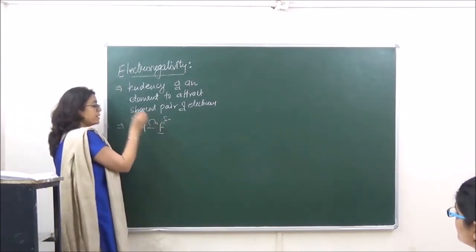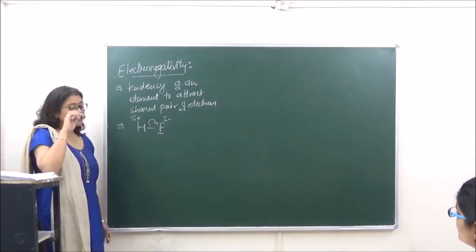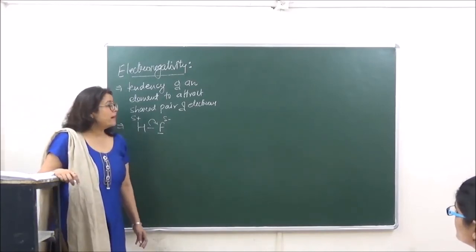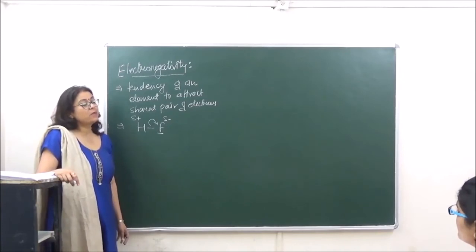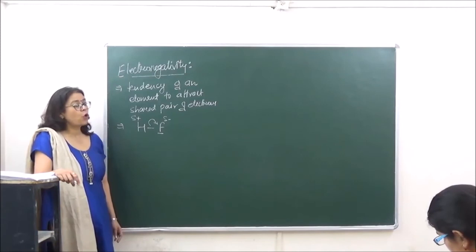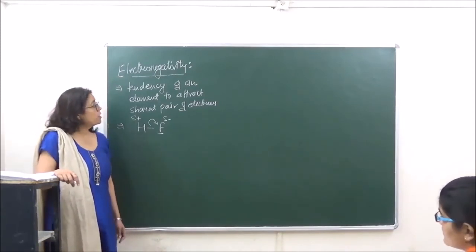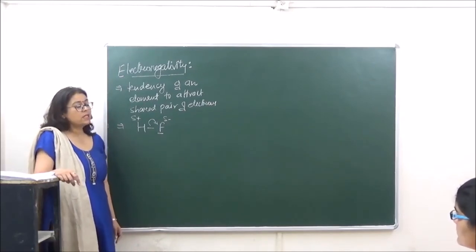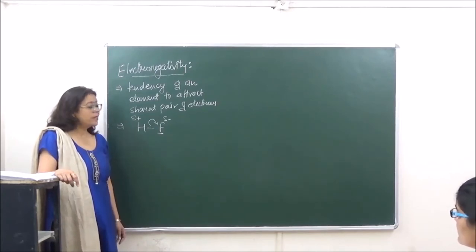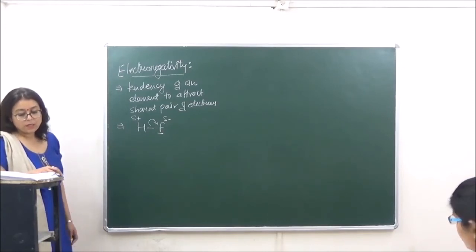So fluorine over here, that is going to be electronegative. But mind it that when we are talking of electron gain enthalpy, over there also attraction of electrons we talked of. But over there, that is the individual property of every element. For that, in order to show electron gain enthalpy, bonding is not essential. But when we are talking of electronegativity, the bonding is going to be essential over here. Right? Because the bonded pair is being shared, so bonding is very, very important.